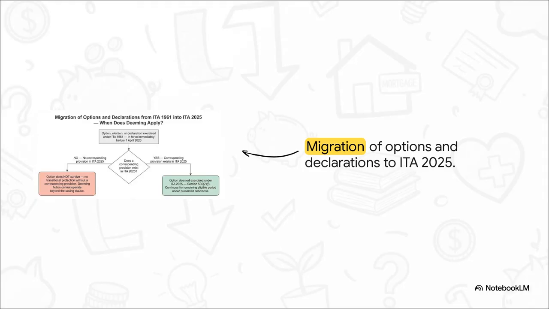Another spot where people get tripped up is with declarations and options made under the old Act. An option that was exercised under the 1961 Act only survives into the 2025 Act if there is a directly mapped corresponding provision in the new law. If the new law doesn't have an equivalent, your old declaration simply lapses. The legal fiction of transition cannot create a right that just doesn't exist in the new statute.